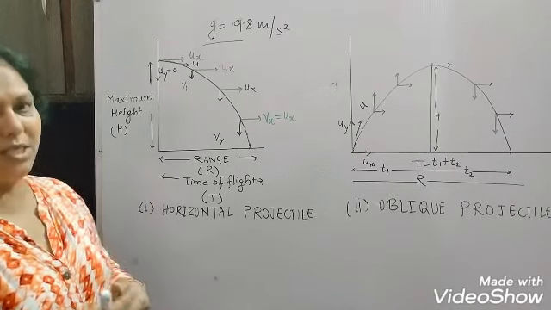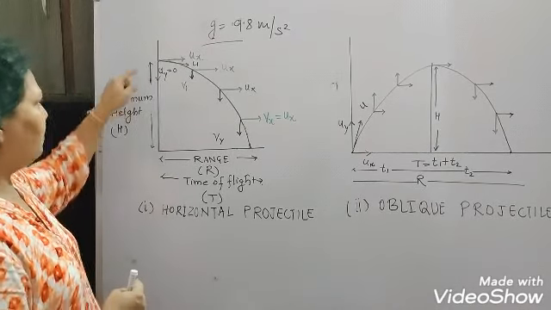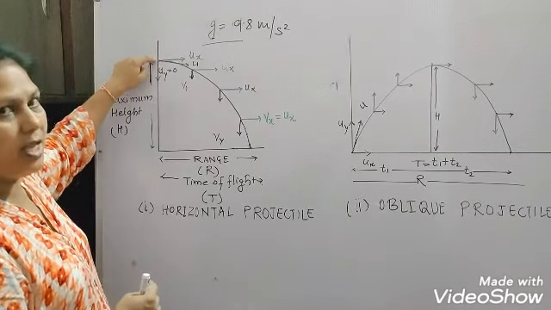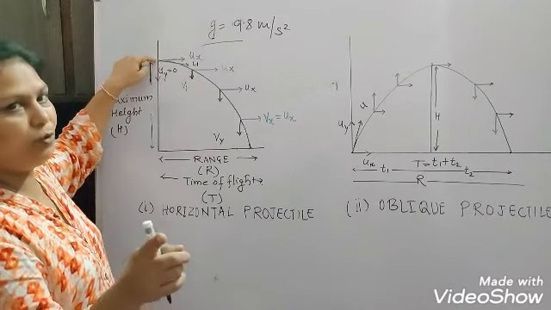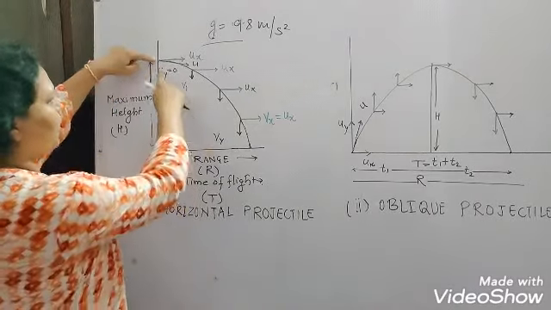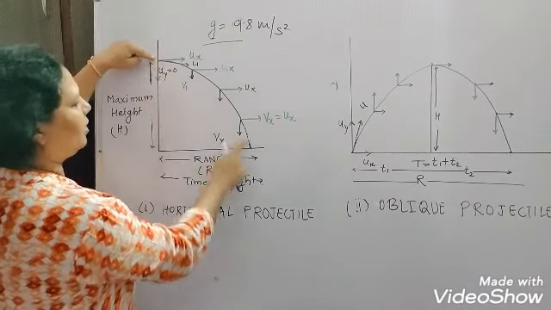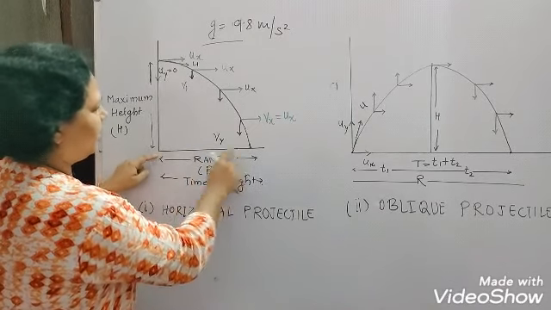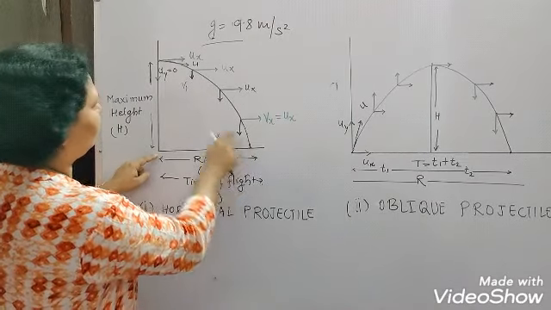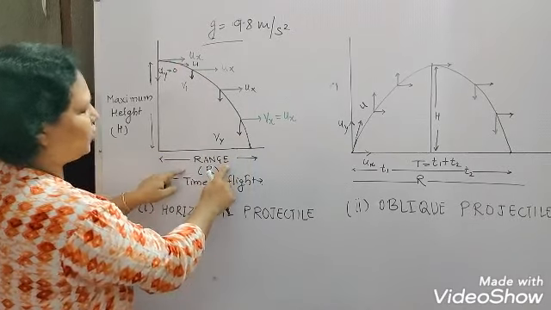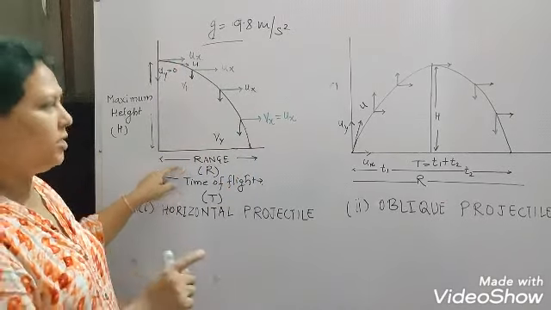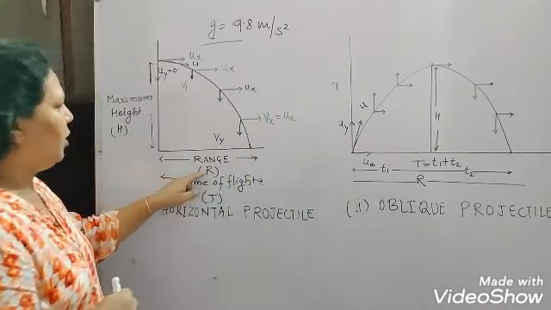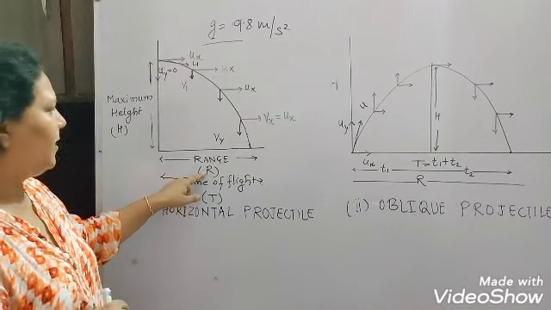Okay, now we'll see certain terms also here. From this point, the journey of that projectile started. The object which is doing the projectile motion is called the projectile. So the projectile will be released from here and it will touch the ground here. This horizontal distance covered by the projectile is called range. The maximum horizontal distance covered by the projectile is called range, and we denote it with the capital letter R here.